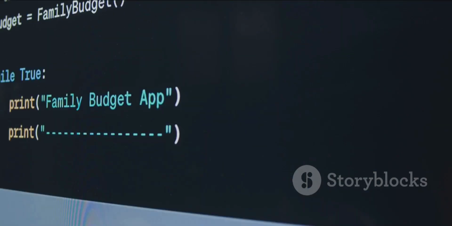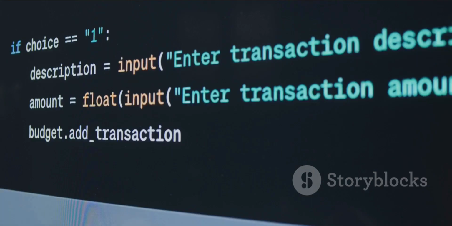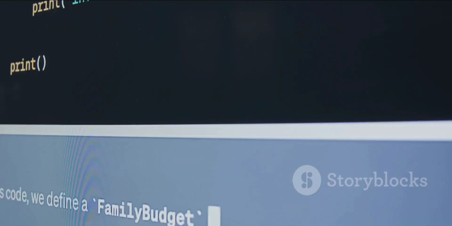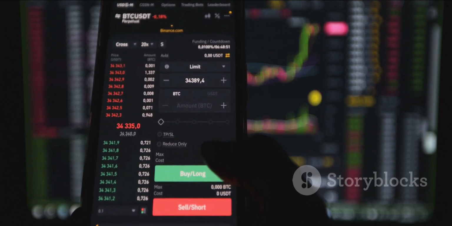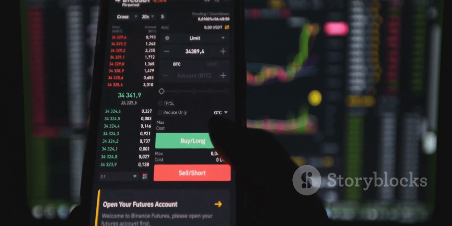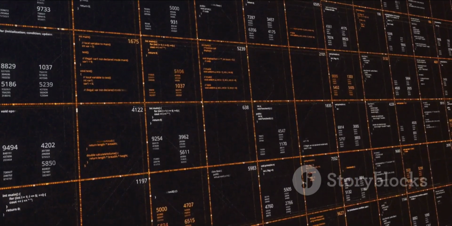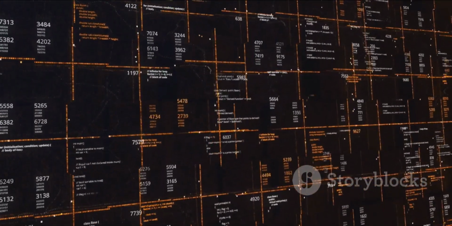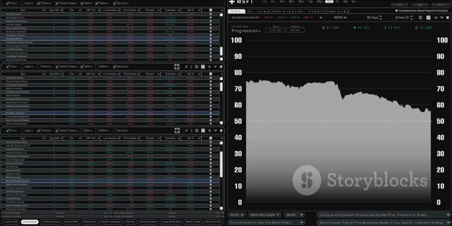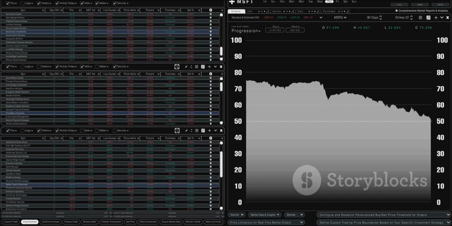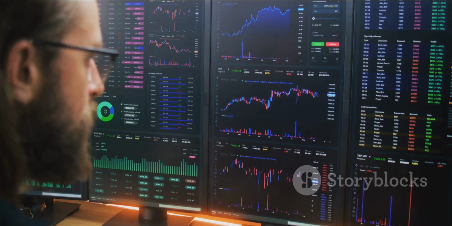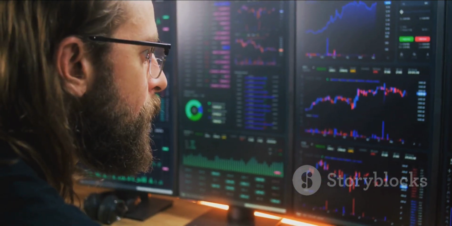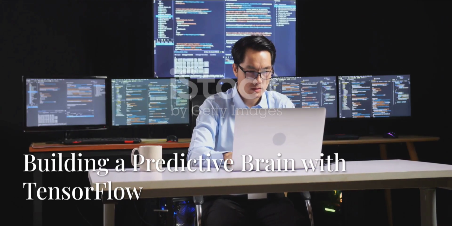The process of getting this data is quite simple. You'll typically use a Python library such as YFinance or Pandas DataReader to connect to the data provider's service. You specify the stock ticker, for example AAPL, and the date range you're interested in. The library then sends a request to the service and receives the historical data, which is usually organized into a clean table-like format called a data frame. This data frame will contain columns for the date, open, high, low, and close prices. This structured data is the raw material we'll feed into our TensorFlow model to teach it about the stock's past behavior.